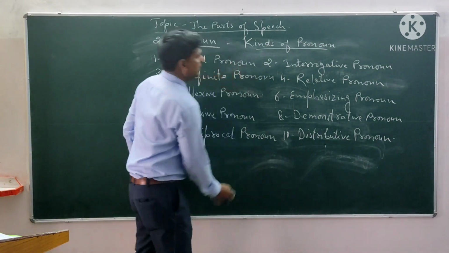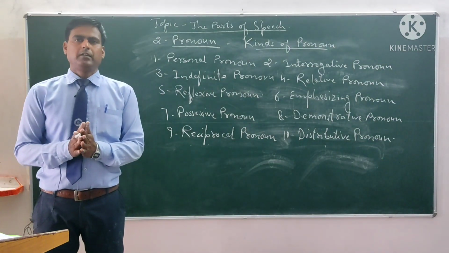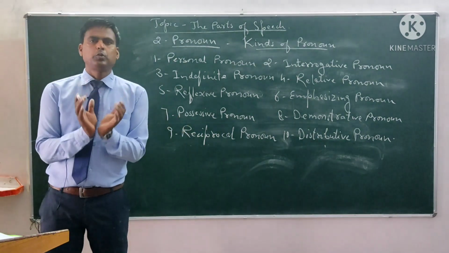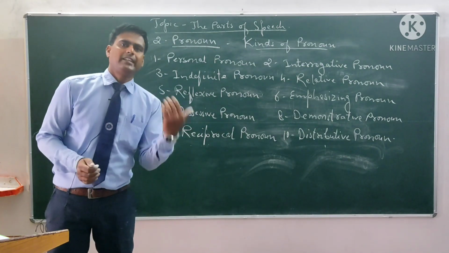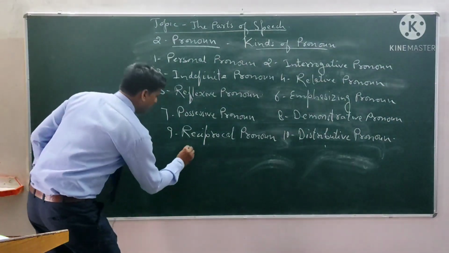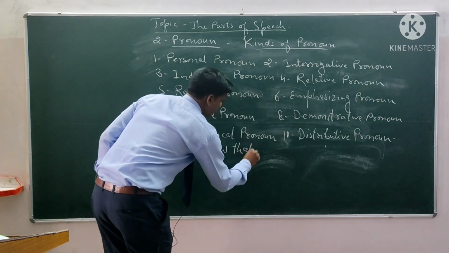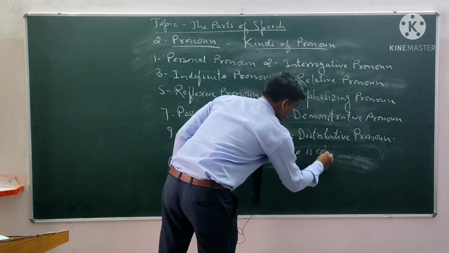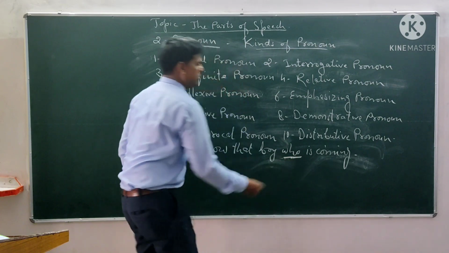Now let us see the relative pronoun. Relative pronouns are used to show the relation of two clauses. These pronouns refer to the nouns preceding them. For example, we can say, I know that boy who is coming. Who is the relative pronoun.